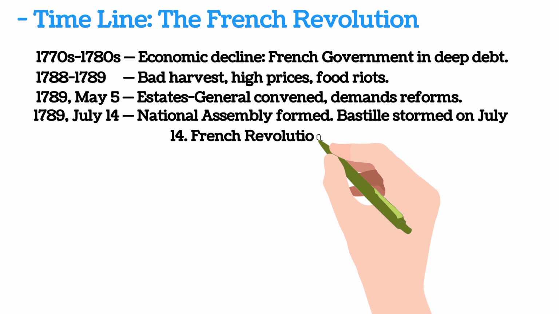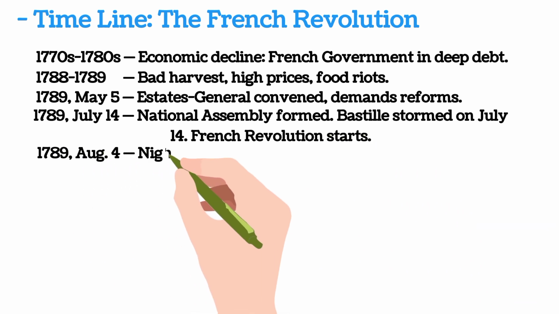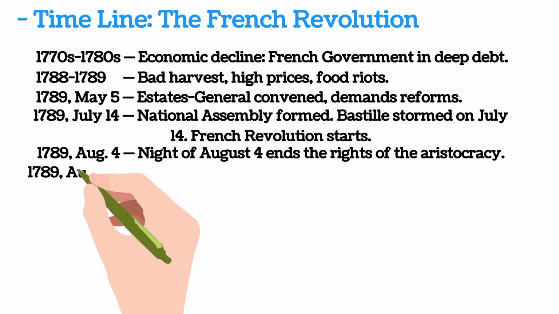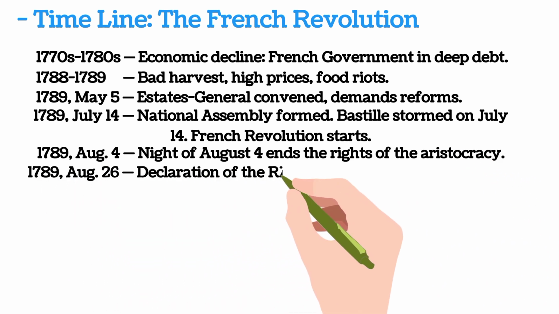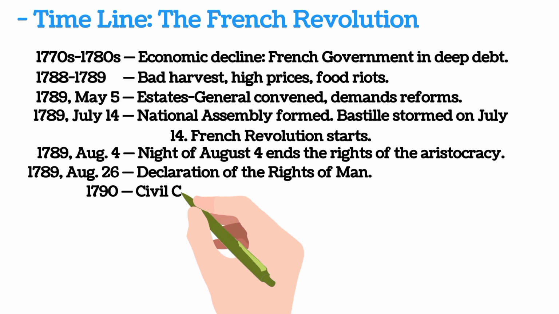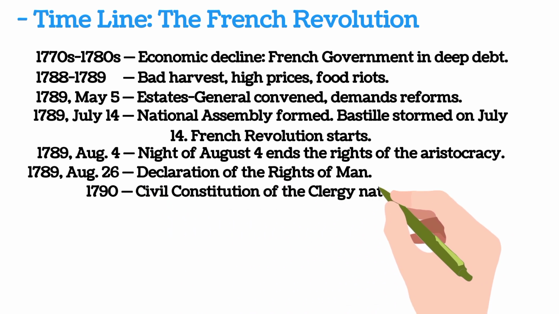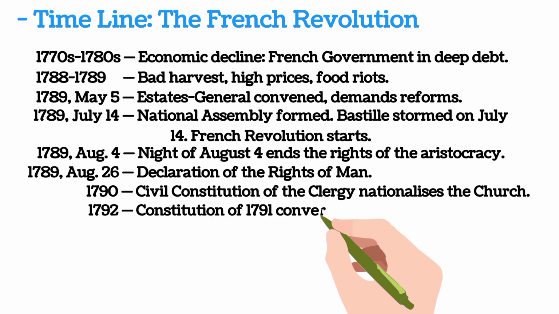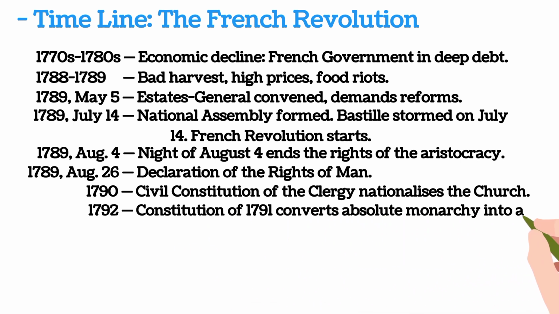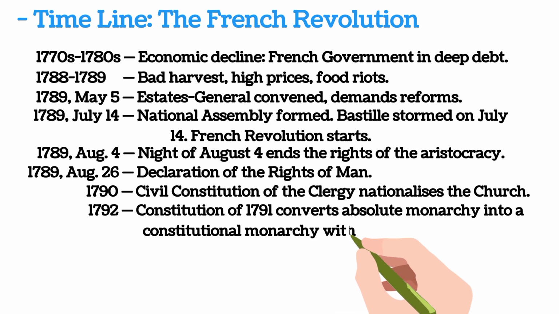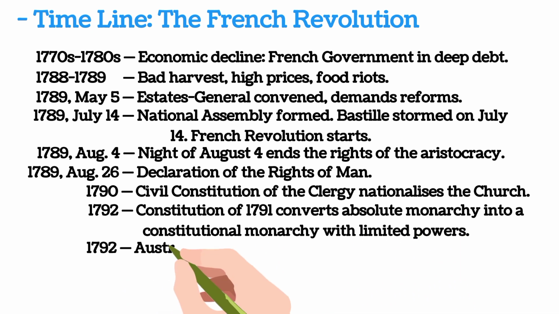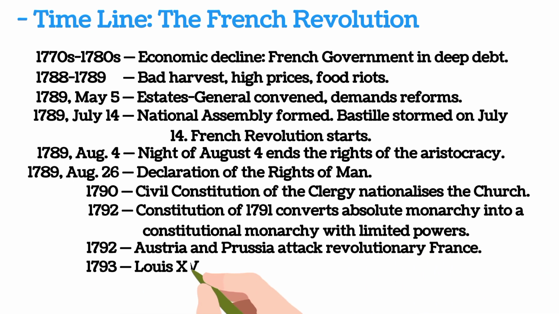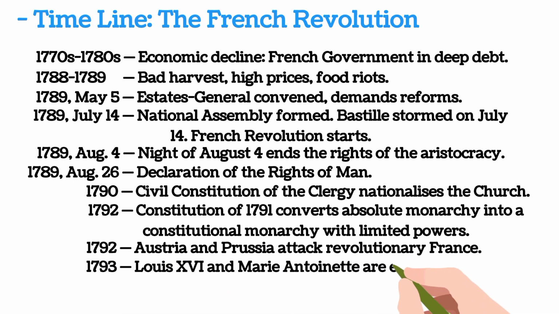French Revolution starts. 1789, August 4, the night of August 4 ends the rights of the aristocracy. 1789, August 26, Declaration of the Rights of Man. 1790, Civil Constitution of the Clergy nationalizes the Church. 1792, Constitution of 1791 converts absolute monarchy into a constitutional monarchy with limited powers. 1792, Austria and Prussia attack revolutionary France. 1793, Louis XVI and Marie Antoinette are executed.